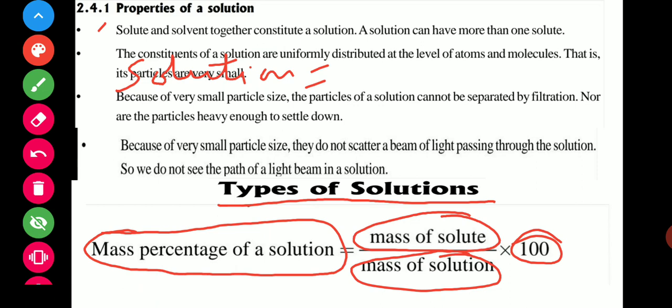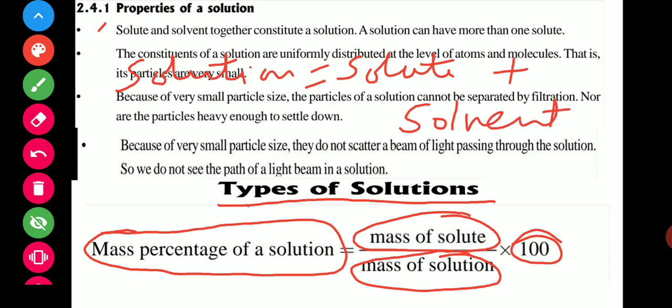One is solute and second is solvent. Always remember the solvent is in excess with respect to the solute, or you can say the solute is very small with respect to the solvent. If ink is dissolved in water, then ink is the solute and water is the solvent.